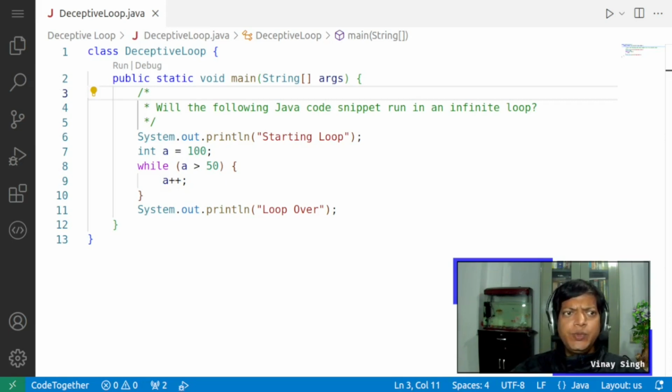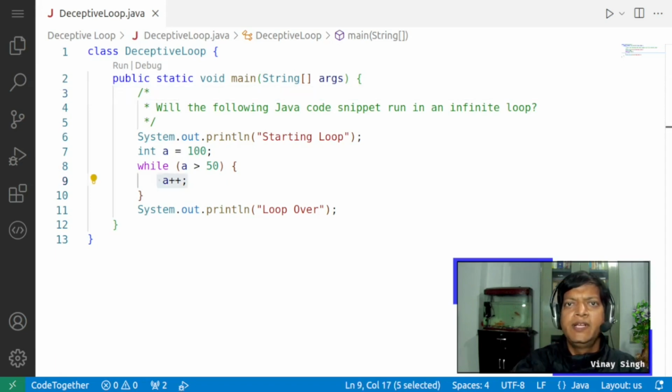The question says, will the following Java code snippet run in an infinite loop? That is followed by a print statement to mark the beginning of the loop, and thereafter we are initializing the variable a to 100. That is followed by a while loop where the condition is a more than 50. Within the body of the loop, we have just one statement which is incrementing the value of a. And once the loop is over, we are displaying the message loop over.